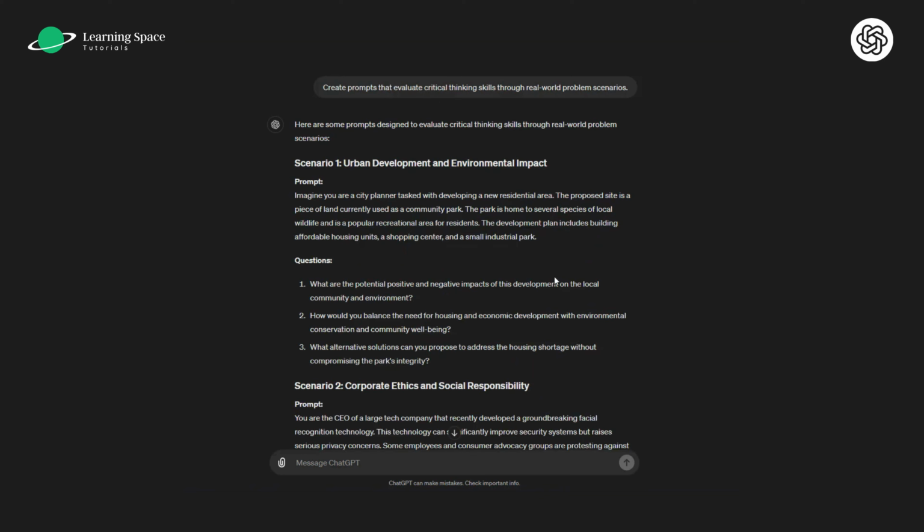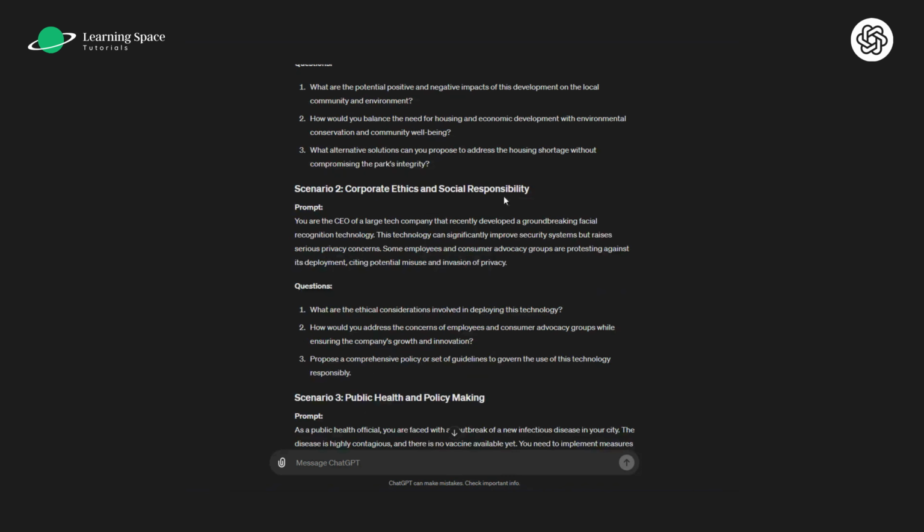Here's another example. I've asked the AI model to create prompts that evaluate critical thinking skills through real-world problem scenarios. Now, the AI model gives me a response by presenting me with different scenarios. For example, scenario number 1, urban development and environmental impact. Scenario 2 has corporate ethics and social responsibility, each with a prompt and a bunch of questions related to that scenario.